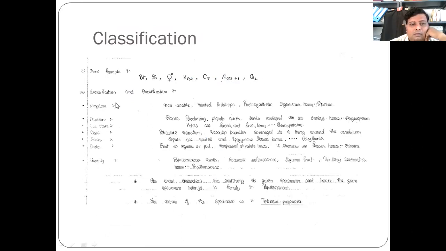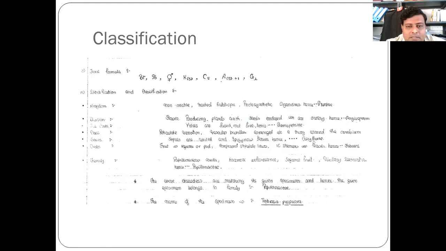The classification system is given. Kingdom: non-motile, rooted, autotrophic, photosynthetic organism, hence plantae. Division: flower producing plant with seeds enclosed within ovary, hence angiosperm. Subclass: petals are free, not fused, hence polypetalae. Class: reticulate venation, vascular bundles arranged around the cambium, hence dicotyledon.